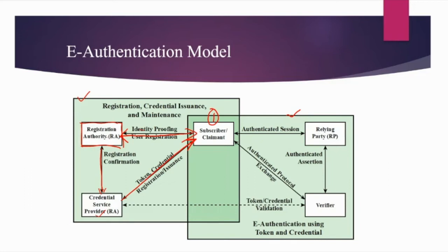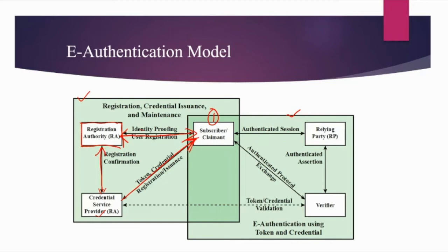Then all this detail will be given to the credential service provider. The credential service provider will verify the things and somehow provide the token or some credential or some encrypted key or some encrypted password to the subscriber, and he will confirm to the registration authority that registration is done.